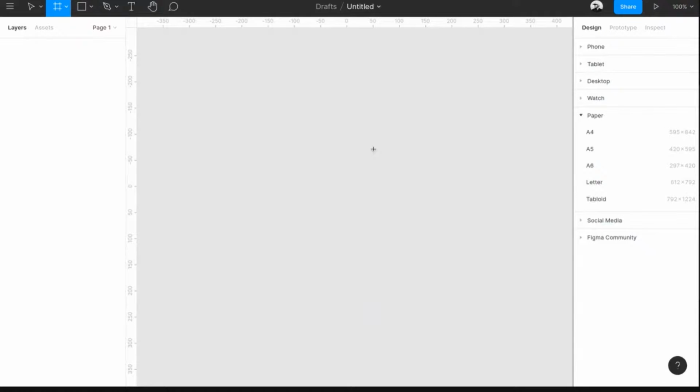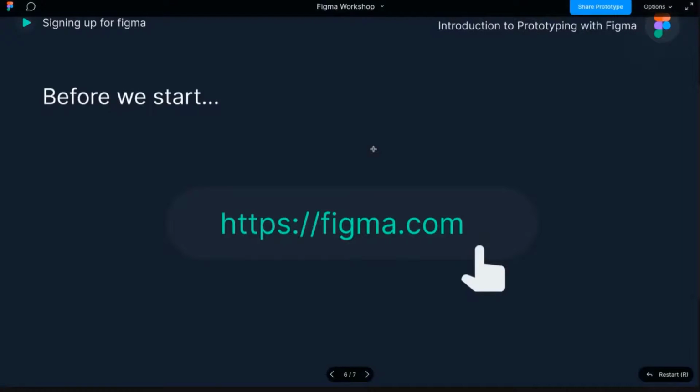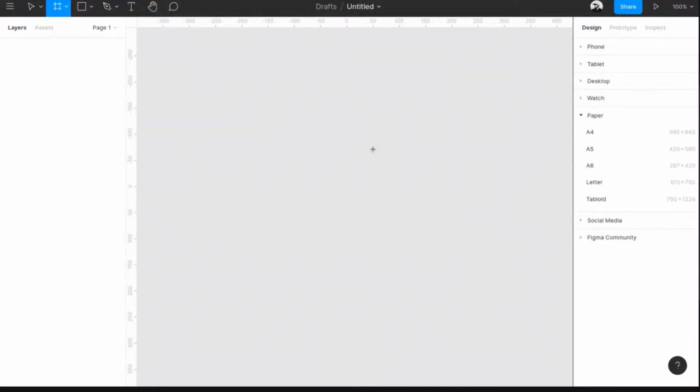Figma is basically a tool which has turned into not just a UI design tool. You can design almost anything. You can even design posters, your resume. Or fun fact, this workshop's slideshows are also being designed using Figma. You can even do illustrations, icon design, and a lot more. There is a social media tab where you can get all the social media templates, for example Twitter posts, Facebook posts, Instagram story templates.